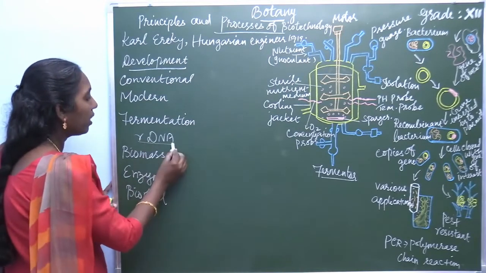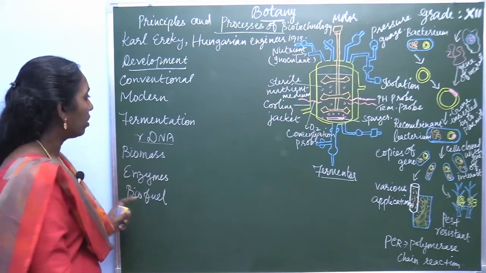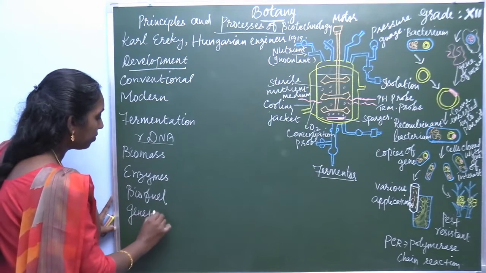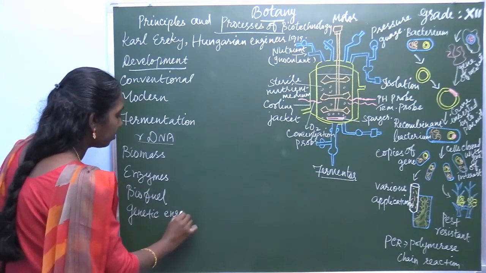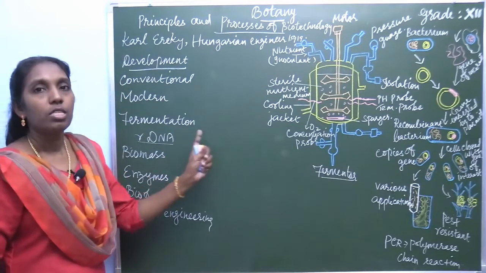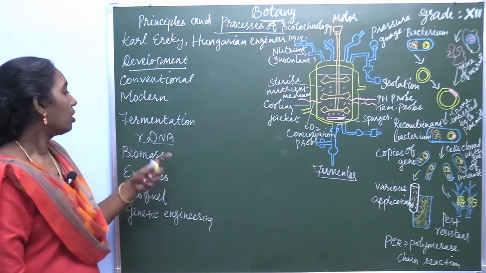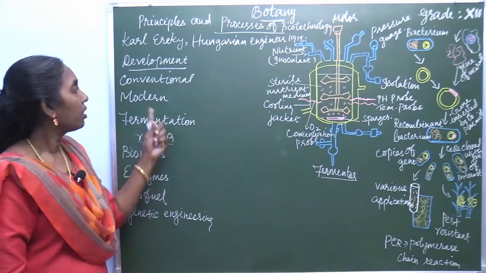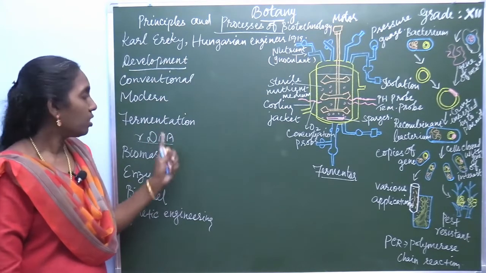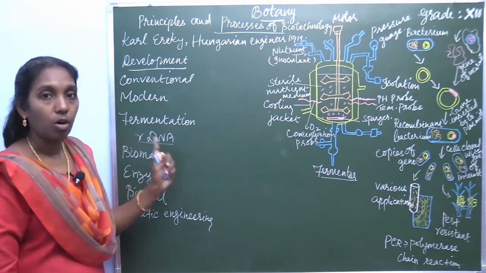And there is rDNA technology, recombinant DNA technology, which is called genetic engineering. These are all the features or the products of this biotechnology development. Due to this development, all these products are obtained.